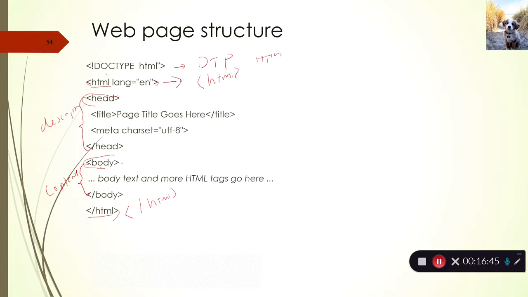So the browser, when it sees this tag, will know that the body section starts here and the body section ends here. Similarly, it will know that the head section starts here and the head section ends here. So this is the opening tag and this is the closing tag: opening head tag, closing head tag, opening body tag and closing body tag.